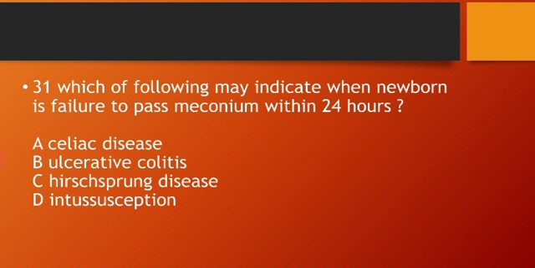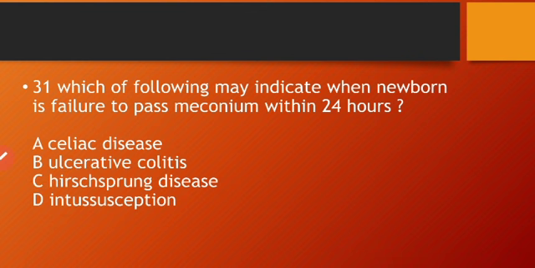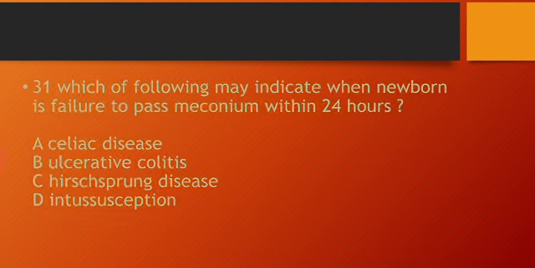Our next question says, which of the following may be indicated when a newborn fails to pass meconium within 24 hours? So our right answer is Hirschsprung disease. So Hirschsprung disease is called congenital megacolon, a condition of the large intestine which involves missing nerve cells in the muscle of the colon. It causes difficulty in passing stool. So let's move to the next question.